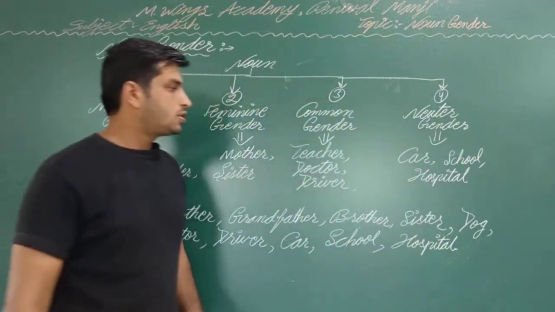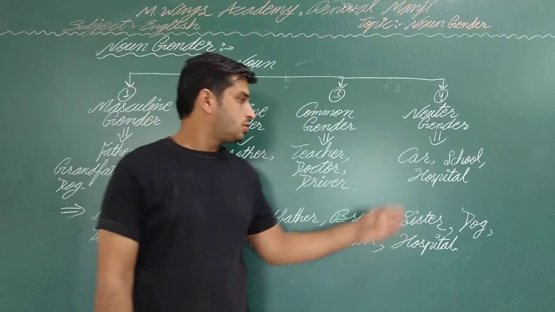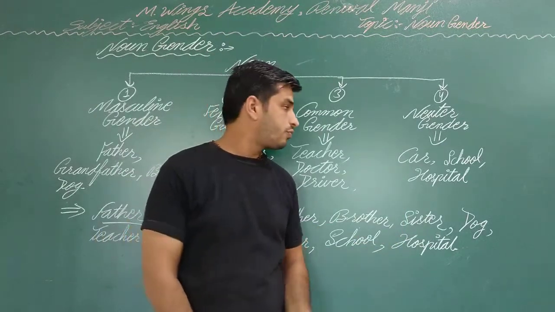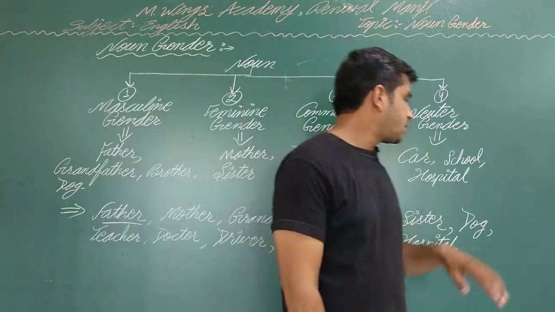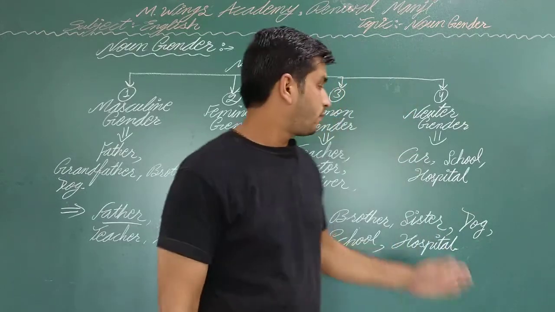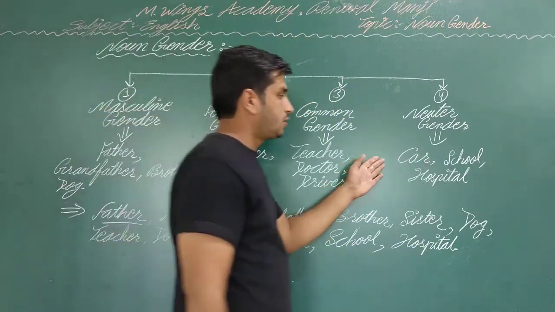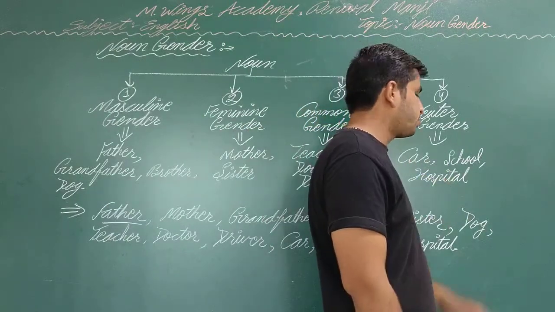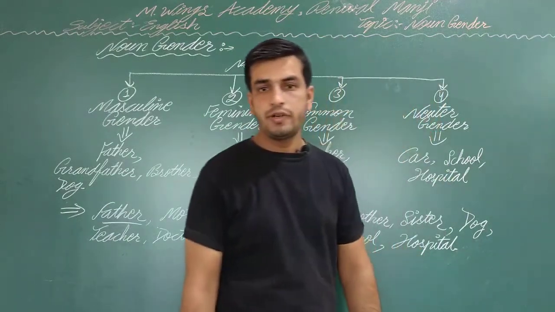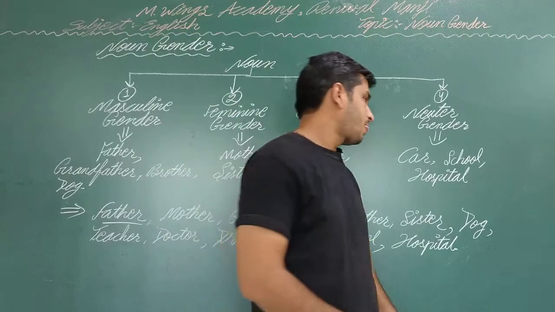So car, school, and hospital, these are the names of objects, you can say. Car is a thing. School and hospital are the names of buildings, otherwise names of places.